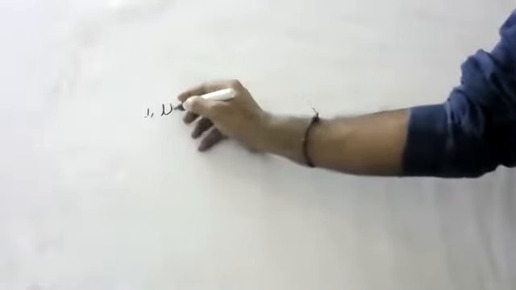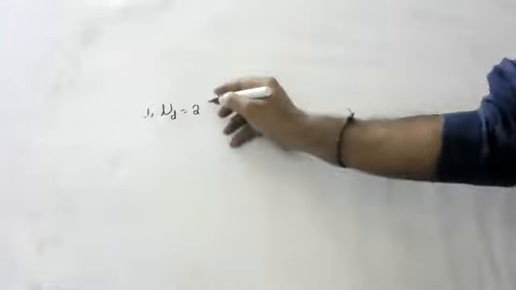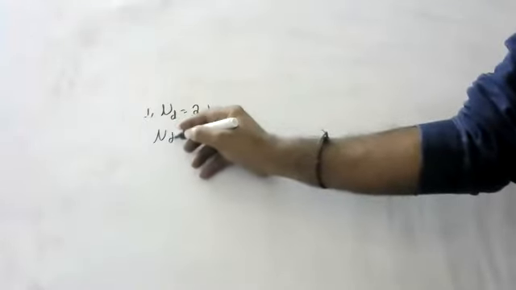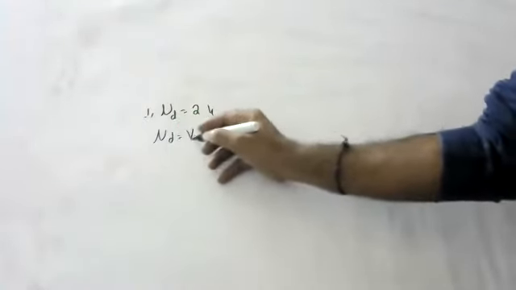Okay, children, some light questions we'll discuss today. Suppose the refractive index of diamond is 2.4. What does this indicate? Very, very important question, children. In board exams, they have asked this so many times. The refractive index of diamond is 2.4. What does this indicate? Children, we know the refractive index of diamond means velocity of light in air by velocity of